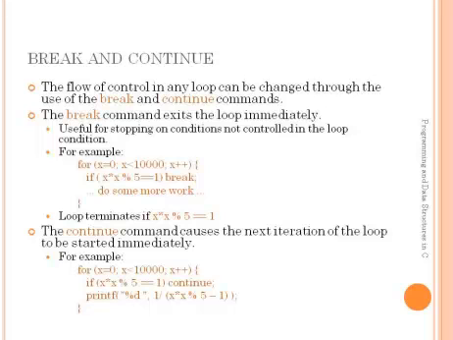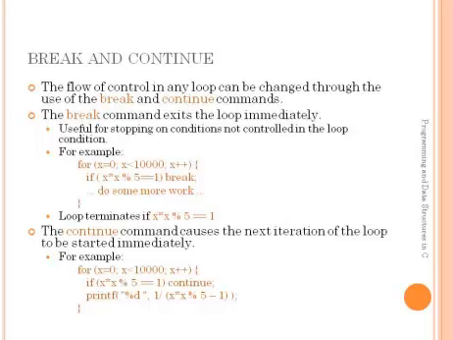That means whenever the if condition is true, it simply terminates the loop and goes to the next statement after the for loop. The loop is terminated whenever x square modulus by 5 equals to 1. If this condition is true, the loop will be terminated.